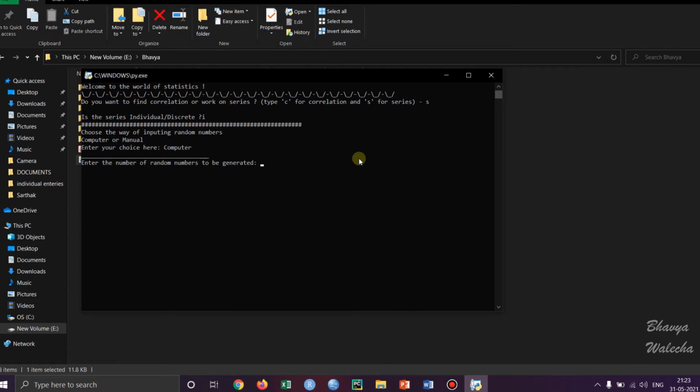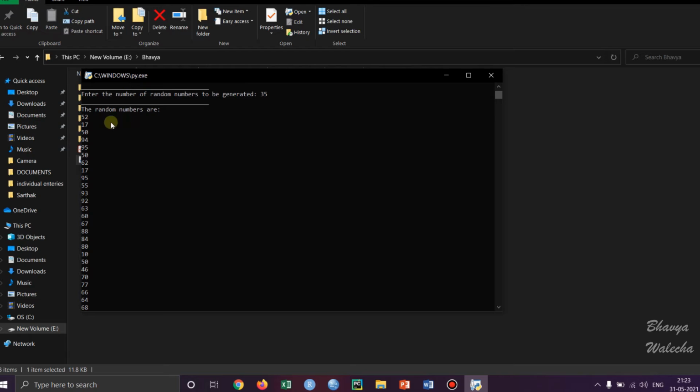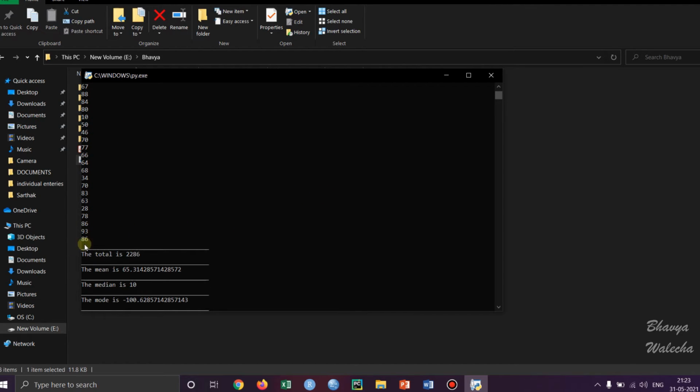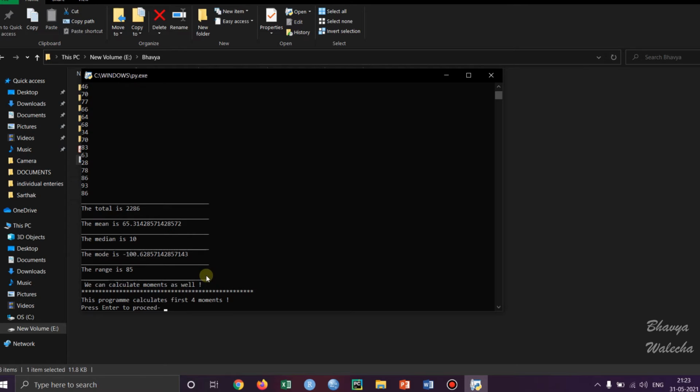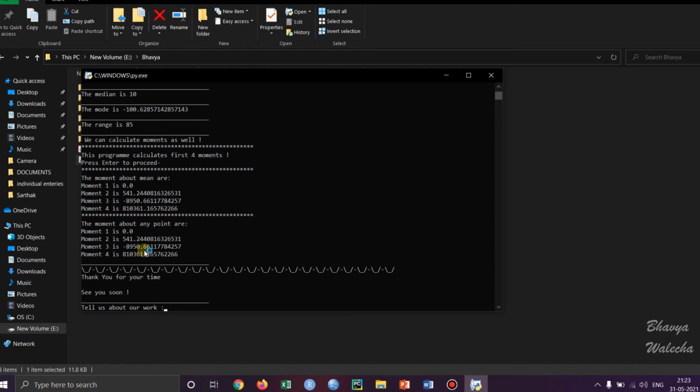How many random numbers do you want? Let's just go with a big number. Let's say 35, and we enter, and it generates 35 random numbers and prints them. Now it gives the total of those random numbers, mean, median, mode, and the range. And it also calculates moments for us. It actually calculates only the first 4 moments.